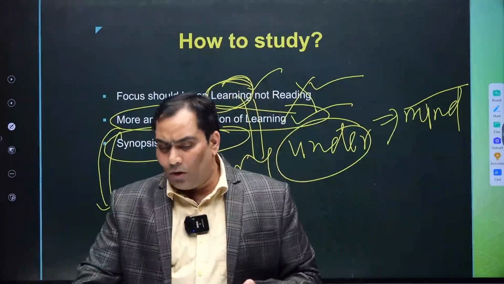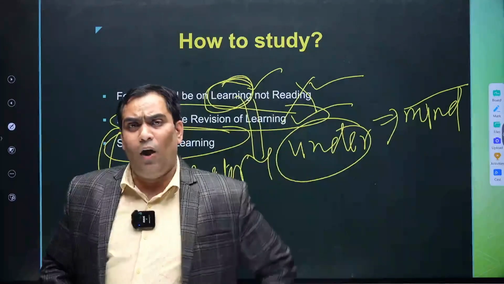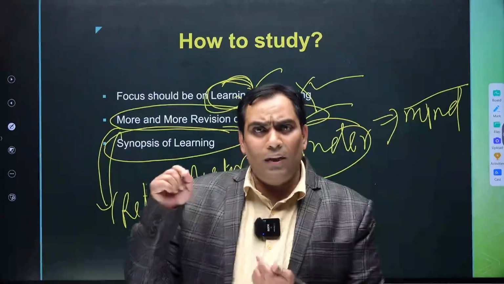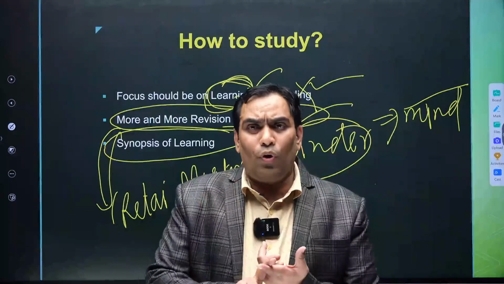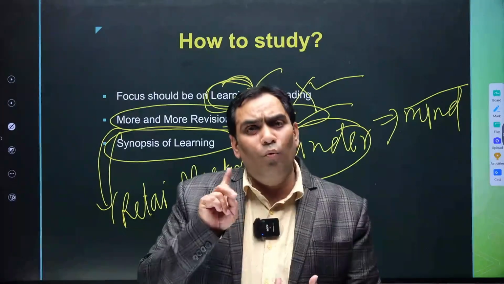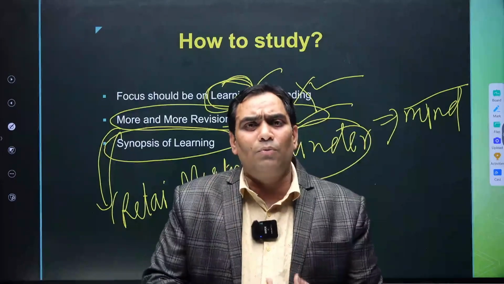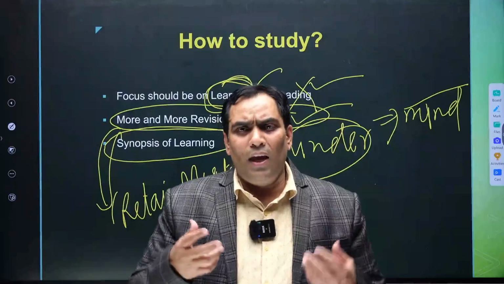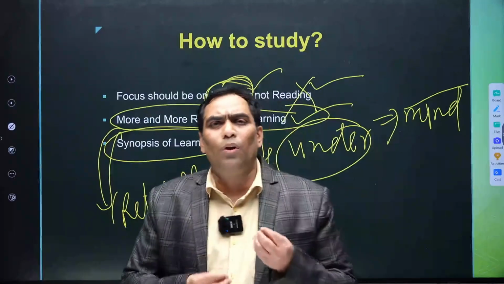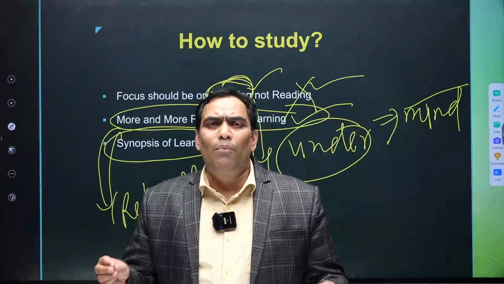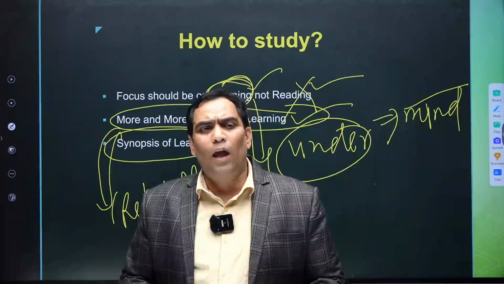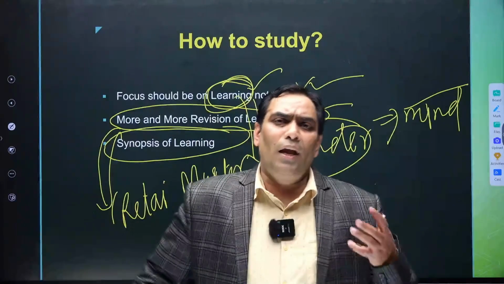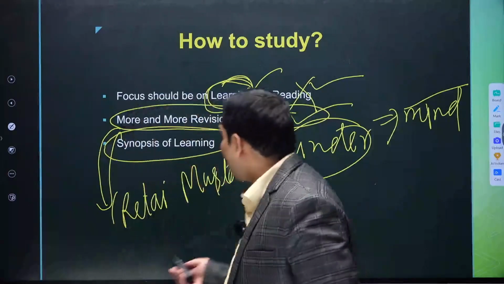So to understand how to study, first, our focus should be on learning rather than reading. Second, we should focus on retention, and we can retain things by as many revisions as we can do. Third, how can we do those revisions? We can do revisions only by making a synopsis of our own notes. If we make a synopsis of our own notes, then only it is going to be retained in our mind. So this is about how to study.